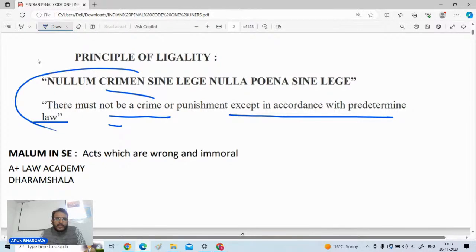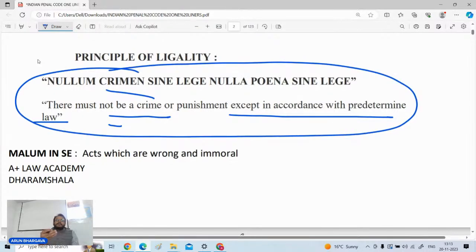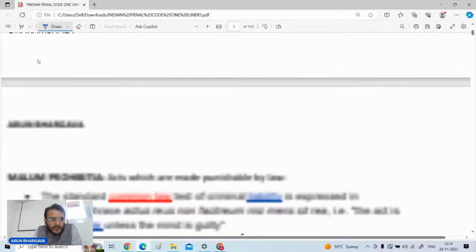You must take care of these legal maxims, because legal maxims are asked in the exam.